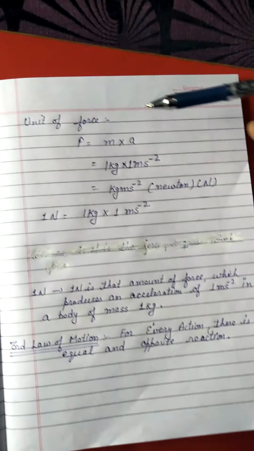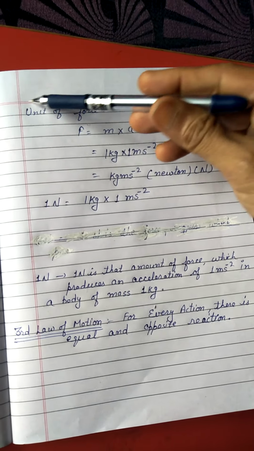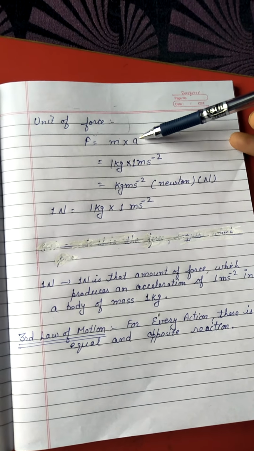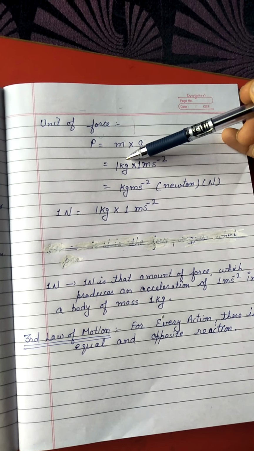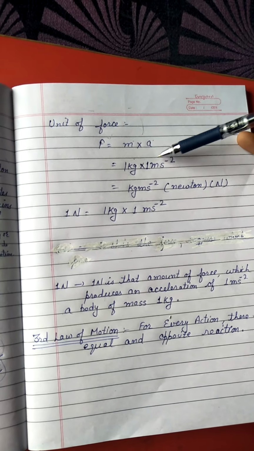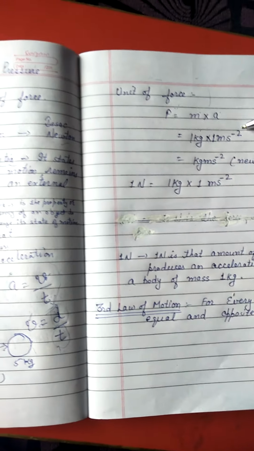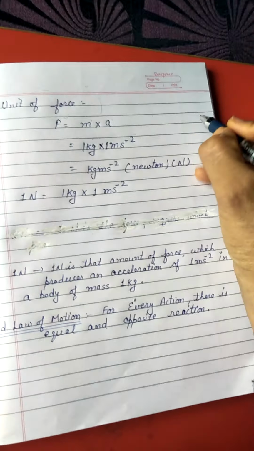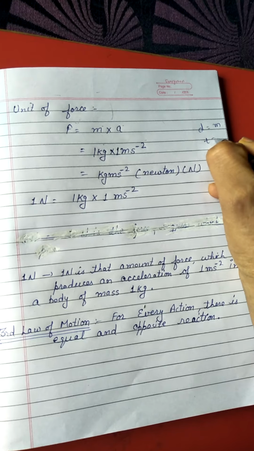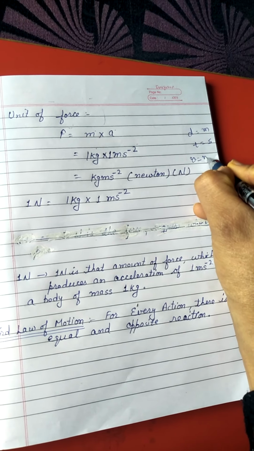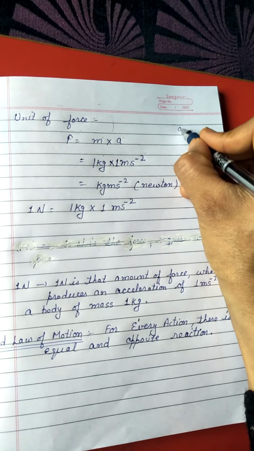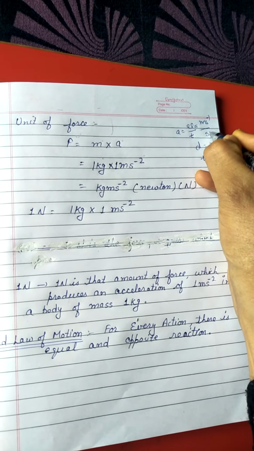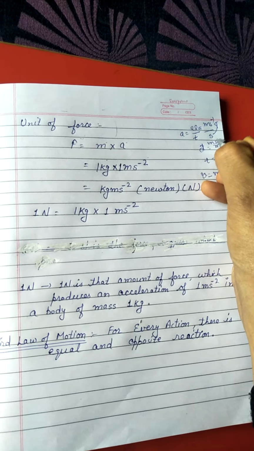In the second law of motion, we get a term force. If we talk about the unit of force, force depends upon two quantities, that is the mass and acceleration. And we know that the unit of mass is kilogram and the unit of acceleration is meter per second square. And this meter per second square comes from this relation, because the unit of distance is meter, unit of time is second, and the unit of velocity is meter per second. And acceleration is equal to velocity upon time, so meter per second upon second, and when this second goes down, it becomes meter per second square.